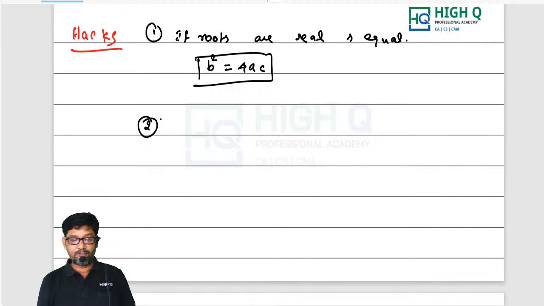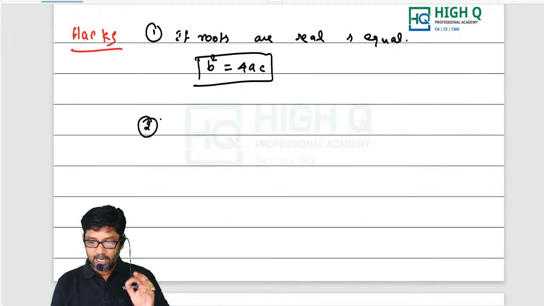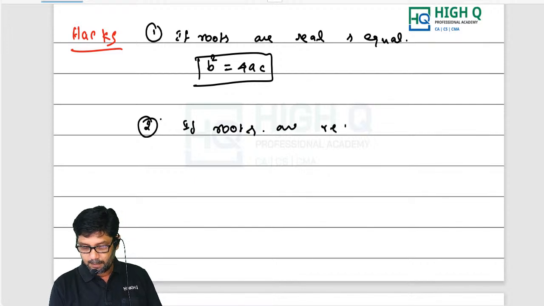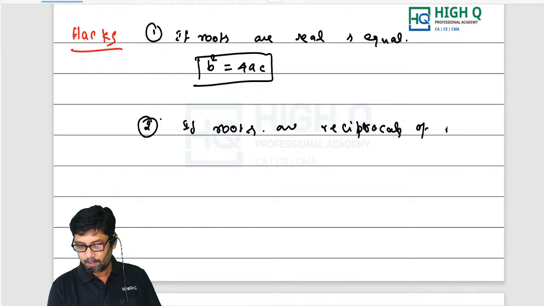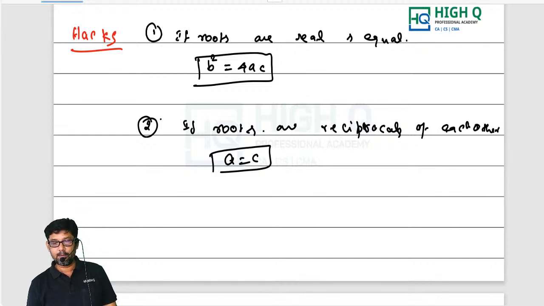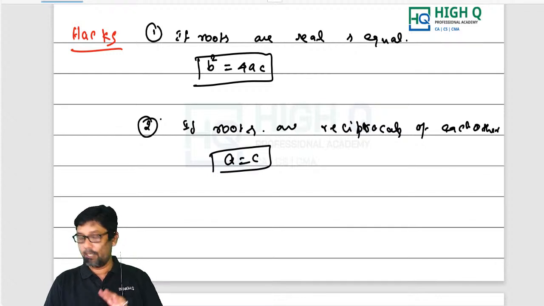Now listen here, my dear. The first hack is: if roots are real and equal, b square equal to 4ac. The second hack is: if roots are reciprocals of each other, then what is a equal to? C. Yeah, very good. Thank you. All of you are following, I'm very happy. Sorry, if roots are reciprocals of each other, then a equal to c.